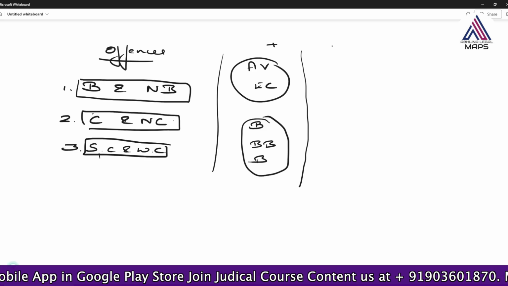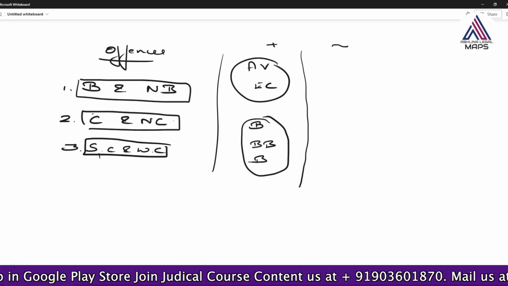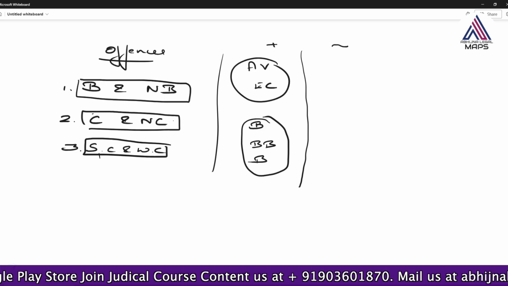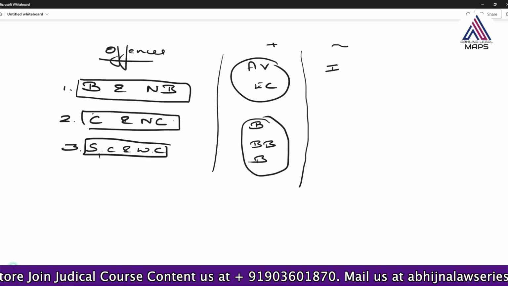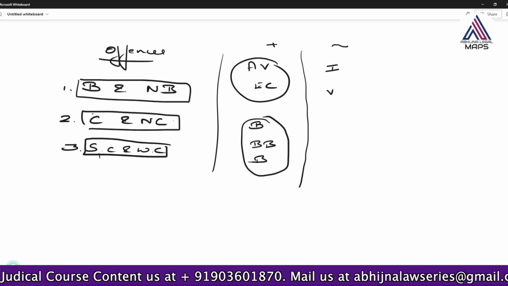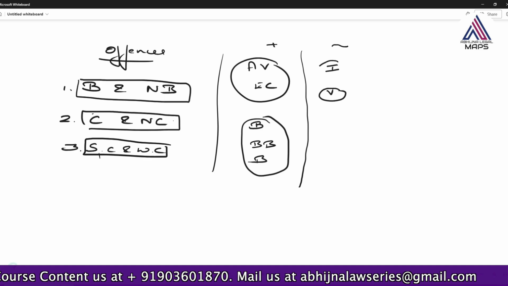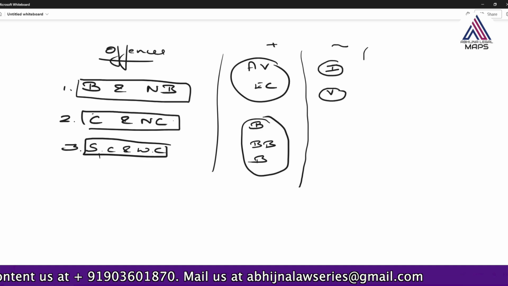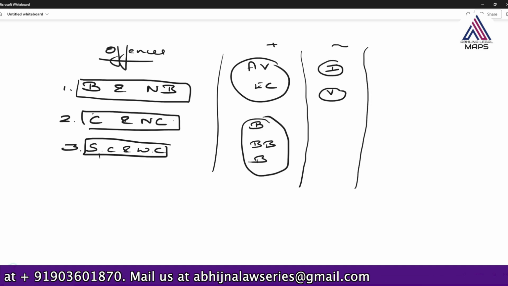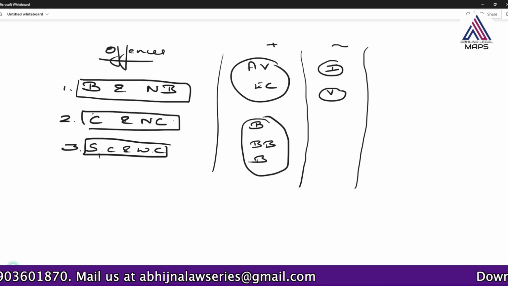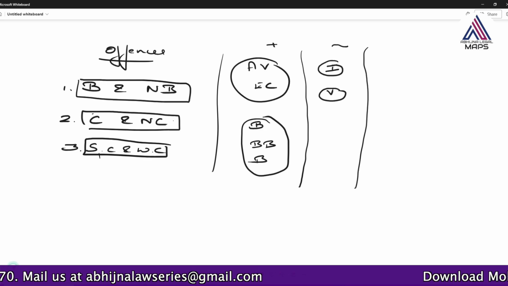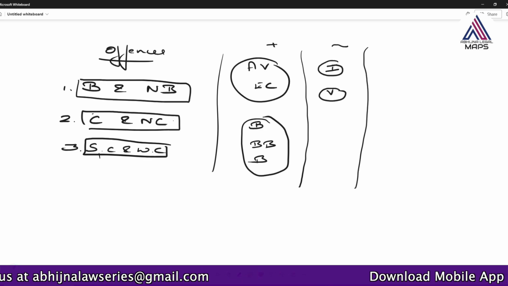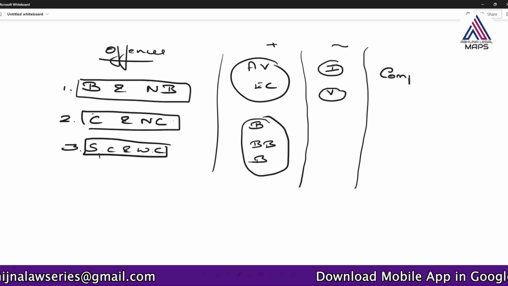Then we have certain definitions which have been changed a little bit. Those are investigation and victim; the definition of investigation is slightly changed. And there are certain definitions which are very important, be it CRPC or BNSS. Complaint is such a definition.